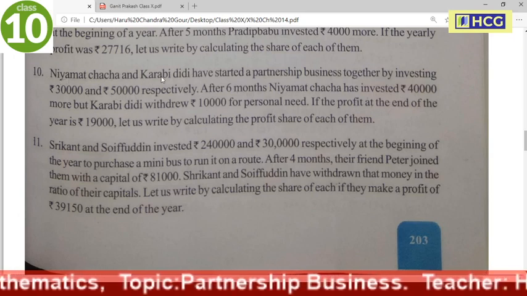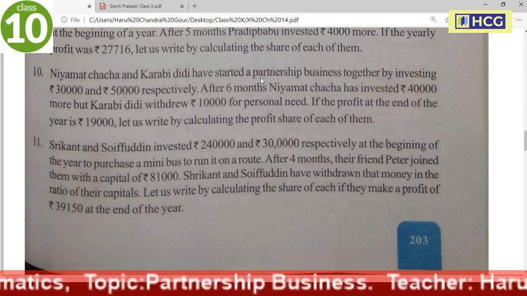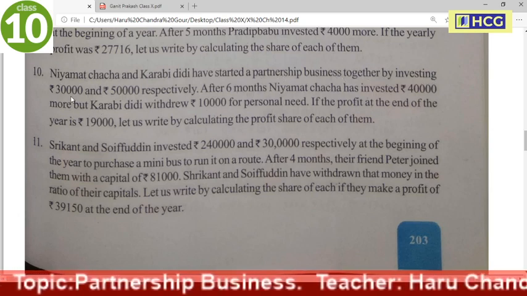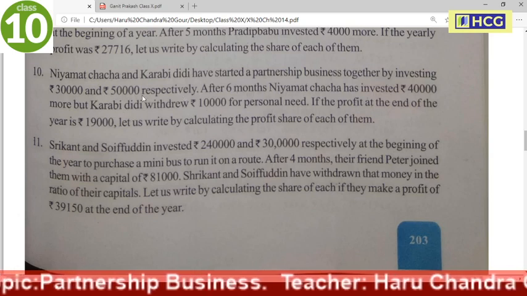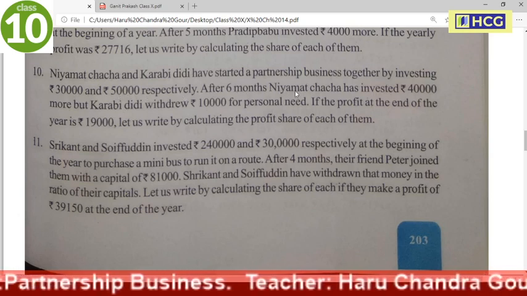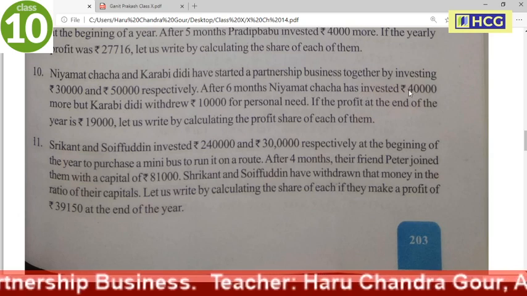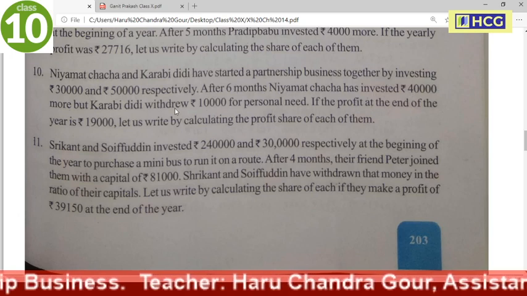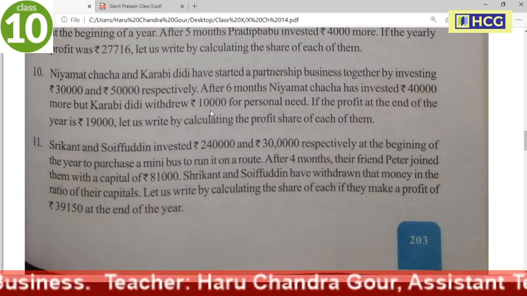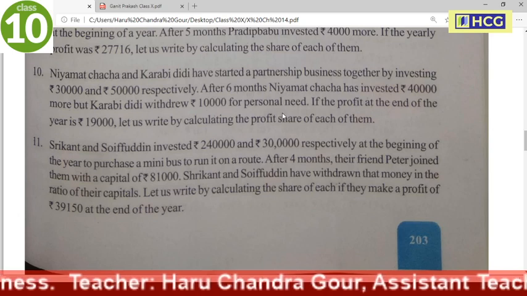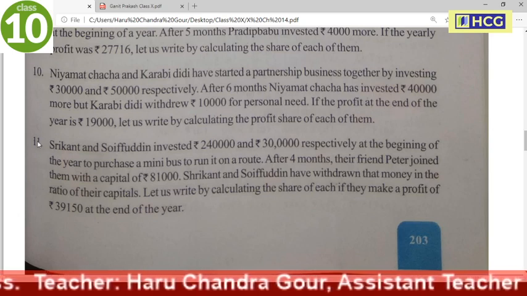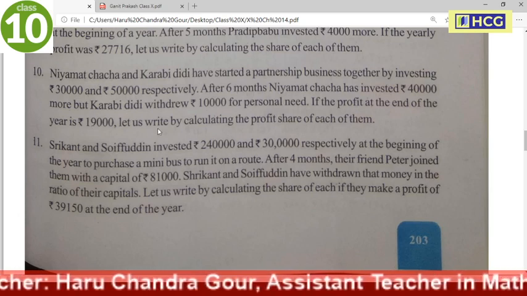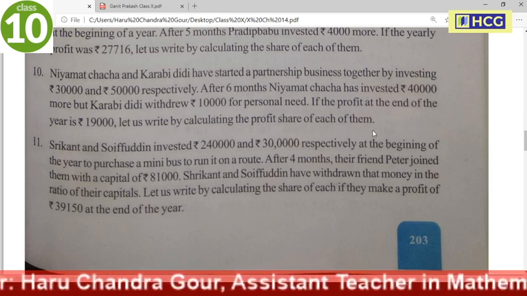Niyamot Chacha and Korobi Didi have started a partnership business together by investing 30,000 and 50,000 respectively. After 6 months, Niyamot Chacha has invested 40,000 more, but Korobi Didi withdrew rupees 10,000 for personal need. If the profit at the end of the year is 19,000, let us write by calculating the profit share of each of them.